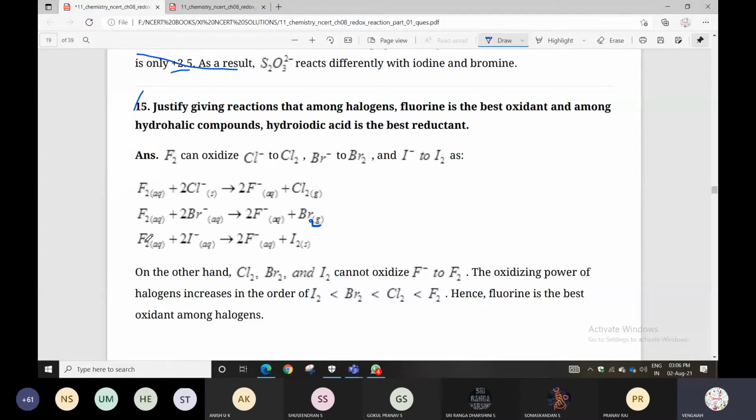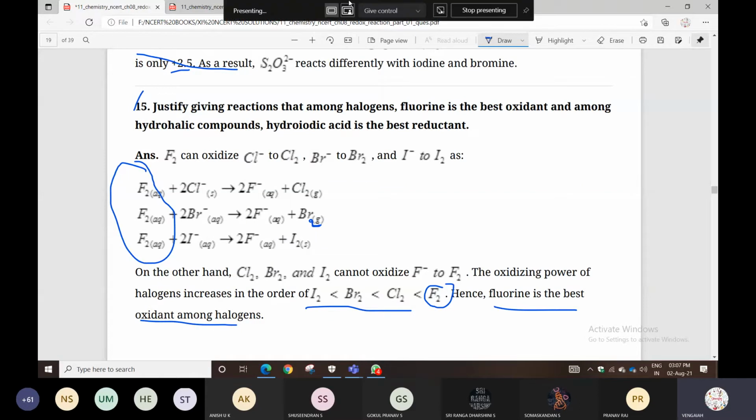On the other hand, chlorine, bromine and iodine cannot oxidize F- to F2. So instead of fluorine, you can't take another halogen. Now listen, the oxidizing power of halogens is in increasing order. Fluorine is the best oxidant among all the halogens. So fluorine is going to oxidize, compared with the remaining elements like iodine, bromine and chlorine. Okay? Yes.